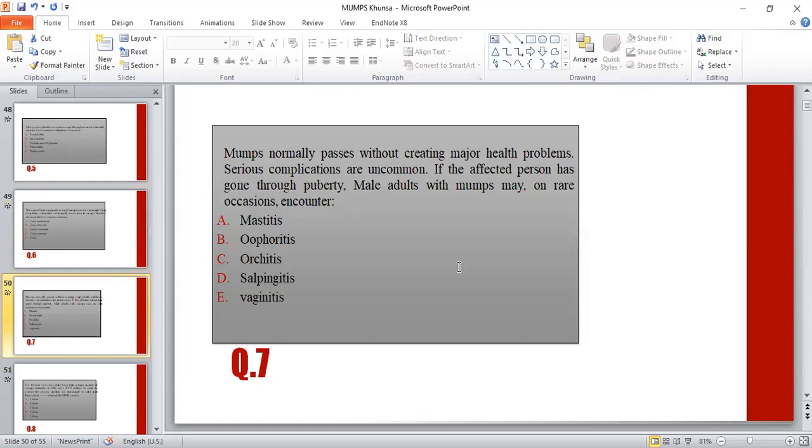Yes, the correct option is orchitis. Male adults with mumps on rare occasion encounter orchitis, because it is a complication seen in males, and all other complications are seen in females. Therefore, C will be the correct option. It is the inflammation of the testicle, which is also a very rare complication.